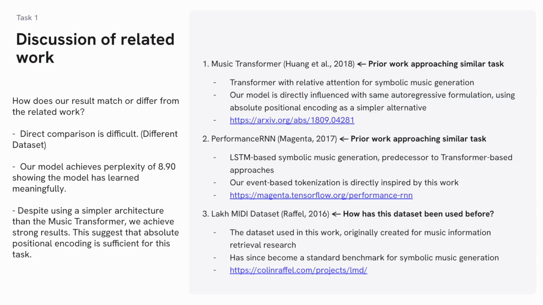Moving on to the discussion of related work, how has this dataset been used before? The dataset was originally created for music information retrieval research, as previously mentioned. Second, how has prior work approached a similar task? Performance RNN by Google Magenta used an LSTM with event-based tokenization, the same tokenization scheme we adopted. The Music Transformer by Huang et al. extended this by replacing the LSTM with a transformer using relative attention. We also used the same method for our model.